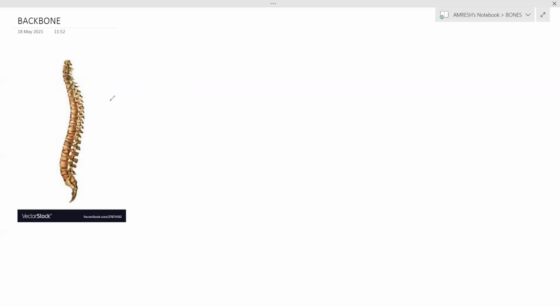Backbone is also called spine or vertebral column. Other names of backbone are spine and vertebral column.